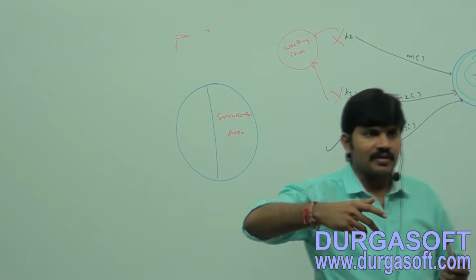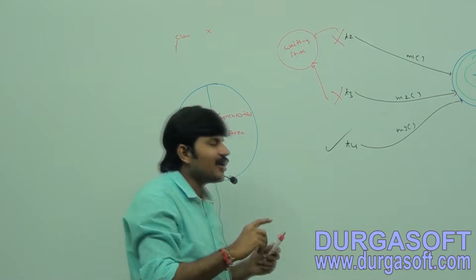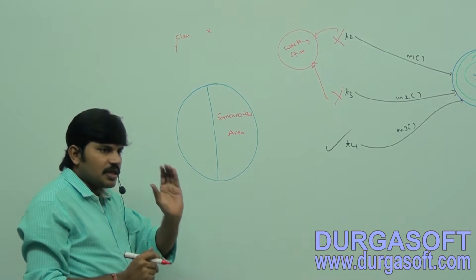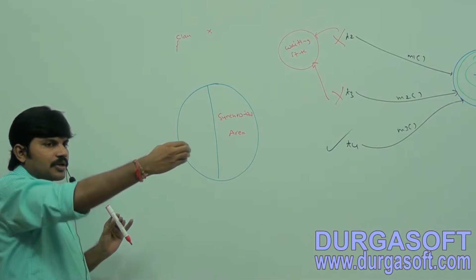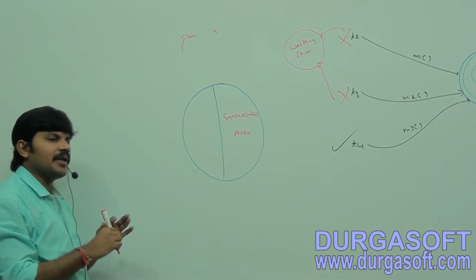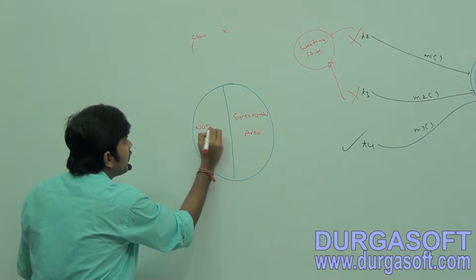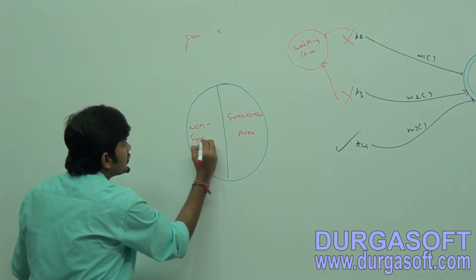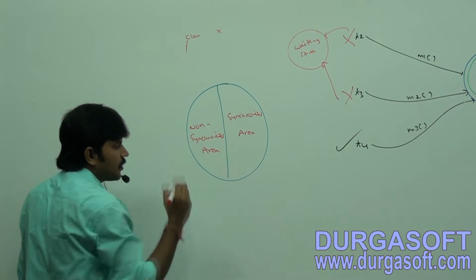Can you please modify, can you please update, can you please delete? Where the state of the object will be changed, such an area is the synchronized area. Where we are performing just read operations, any number of people can read simultaneously, no problem. This area is the non-synchronized area.